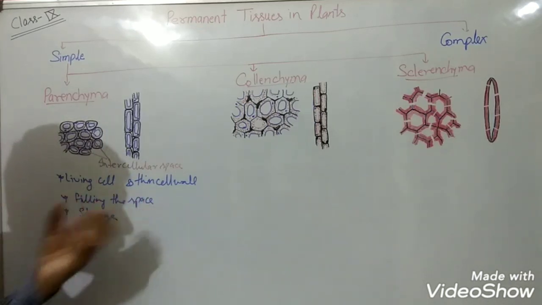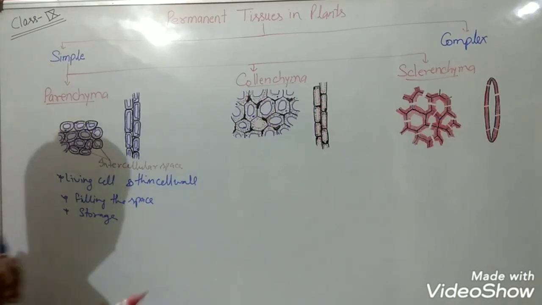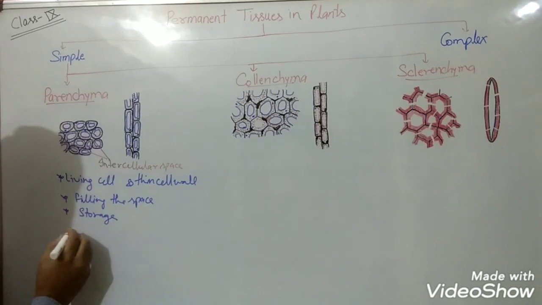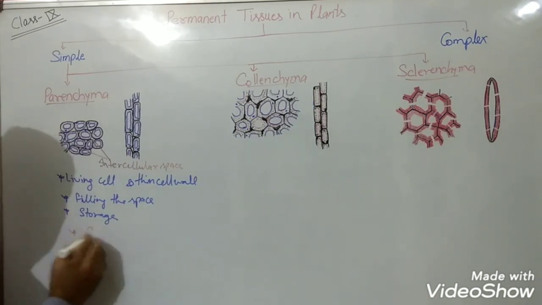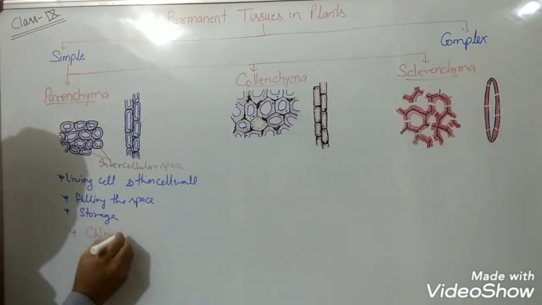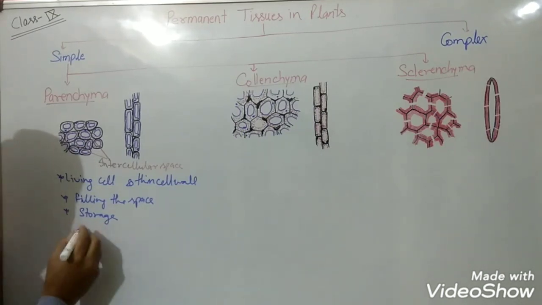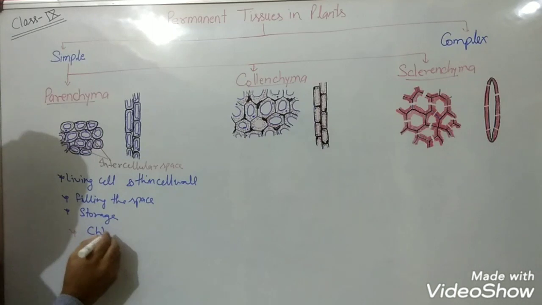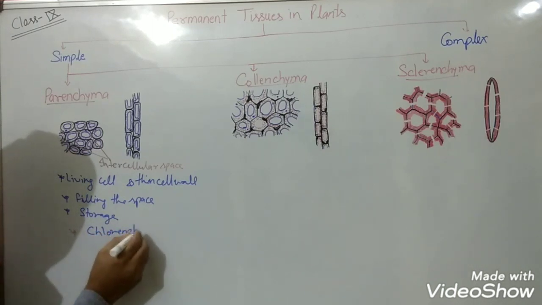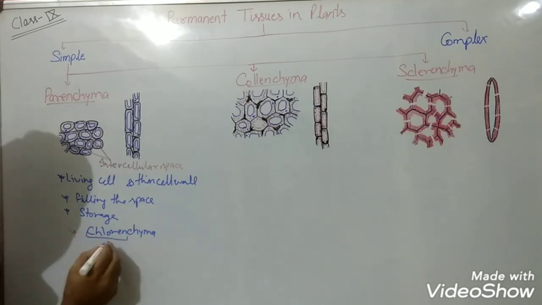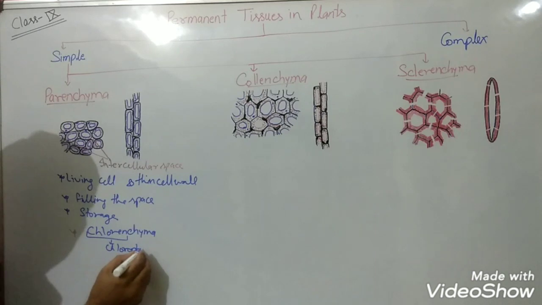and they also perform the function of storage. Two specific types of parenchymatous cells can be seen. The first one is known as chlorenchyma. Chloro means having chlorophyll.